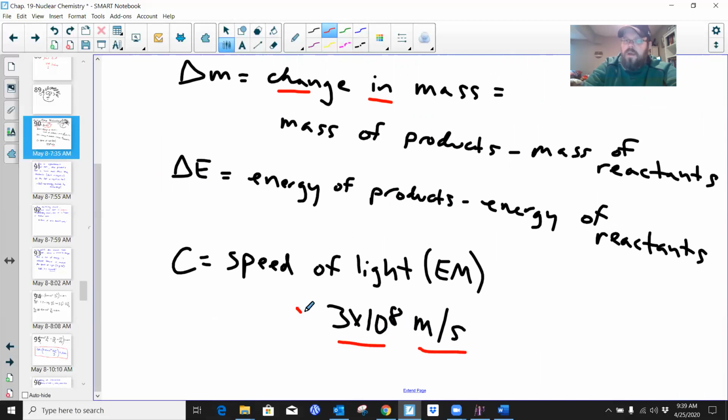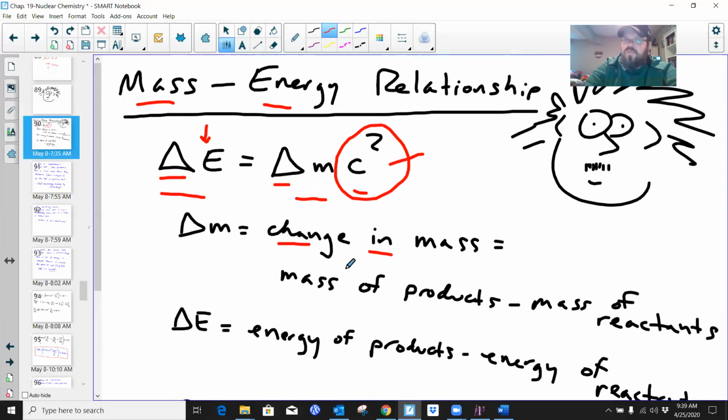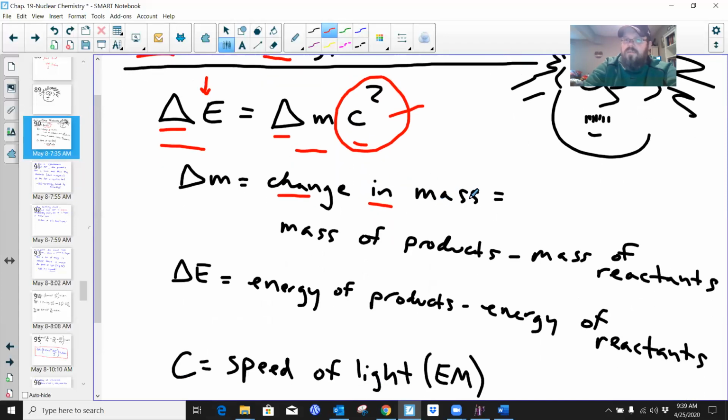That's a big number, and not only that, it is squared. So Einstein related the change in energy to the change in matter, or mass, within nuclear reactions, and made it calculable.